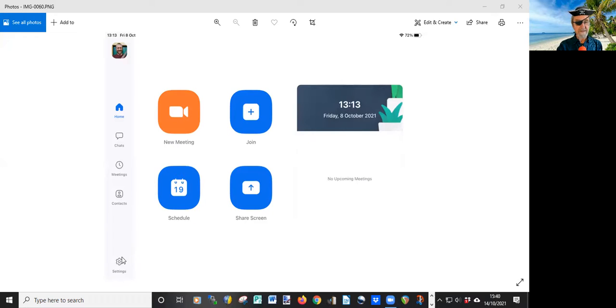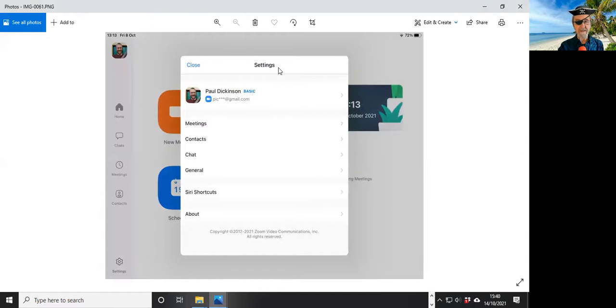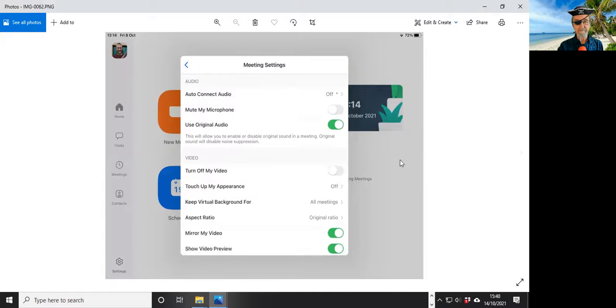What we're interested in first of all is the little wheel for settings. That's down the bottom here, little cog wheel. Click on that and you should see the settings menu. What we're interested in is meetings, so click on meetings and you should see the meeting settings. All we're interested in here is use original audio, and that should show up in green.